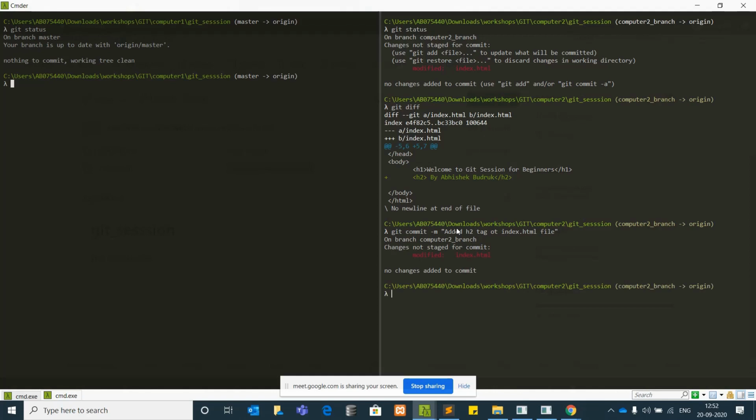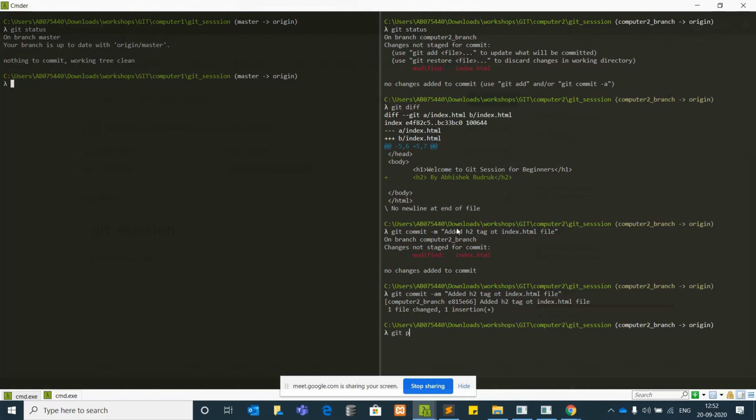Sorry, something went wrong. Okay, I had not added it. What we used to do is git add dot or git add -u for the updated changes. Now here there is a simple hack. We can use both these commands at a time. Git commit -am, where a is add and m is the message. It will add and also commit the changes with the message. Okay, now it is done.